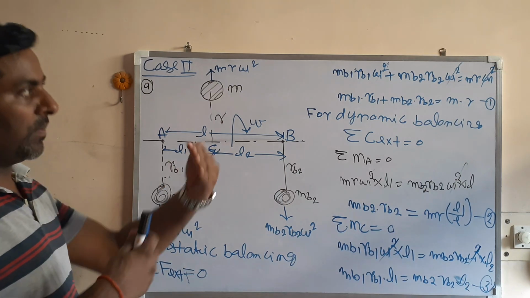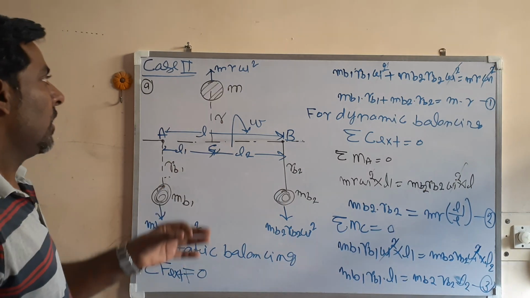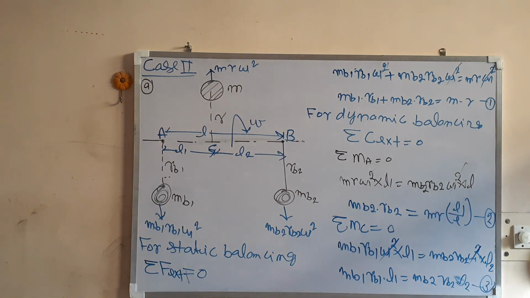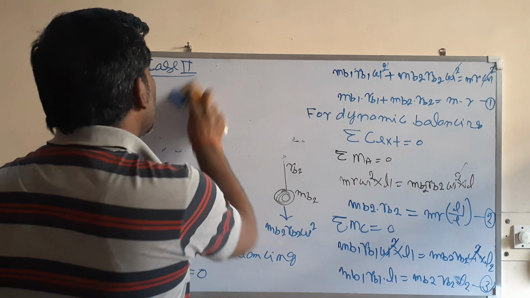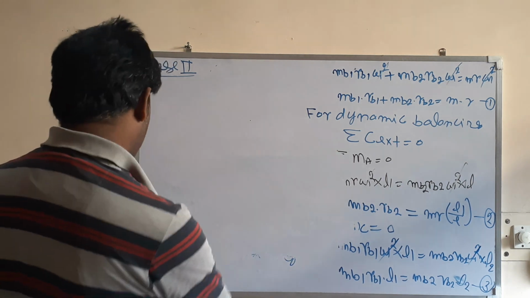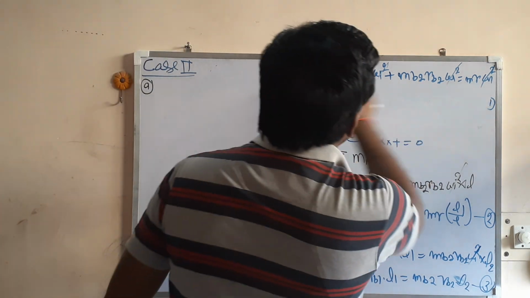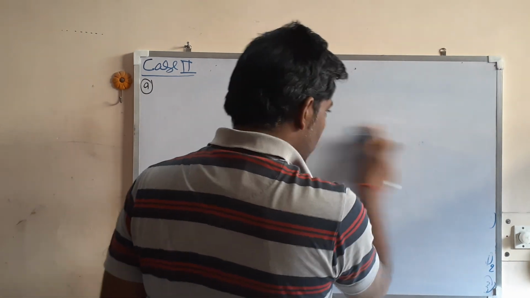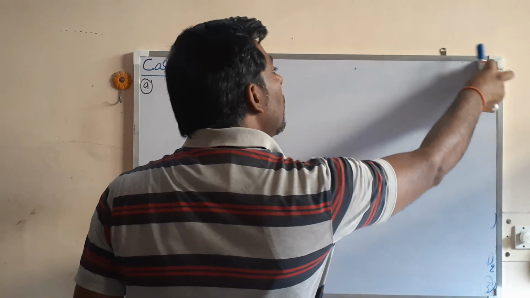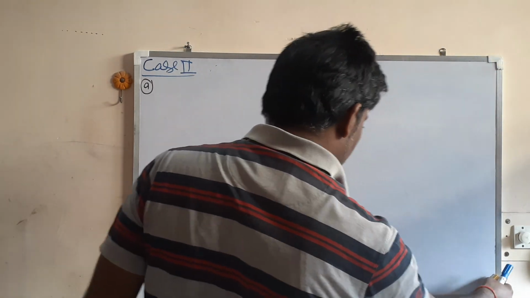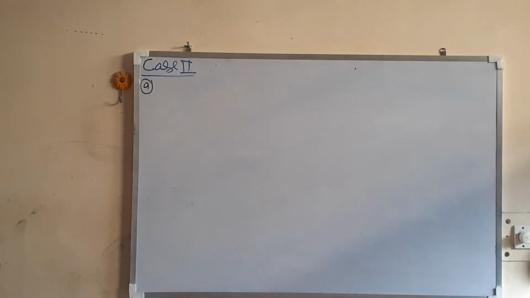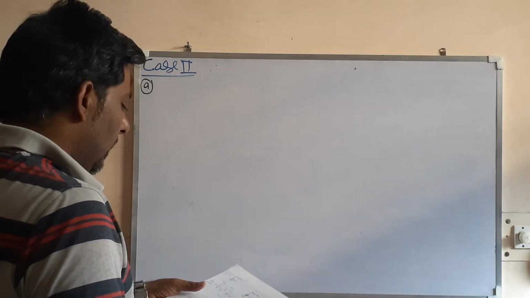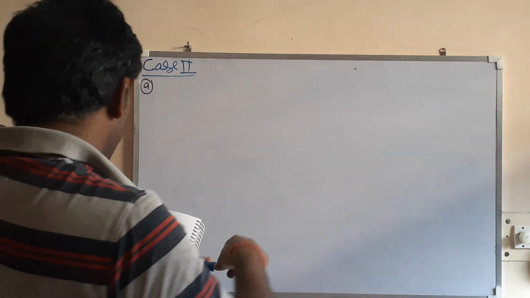There is also the possibility of another arrangement. So there are two possible arrangements. This was the first one. Let us see the second arrangement. For balancing a single mass rotating in one plane using two balancing masses in two different planes, two balancing masses are required. Let us see what is the second arrangement.